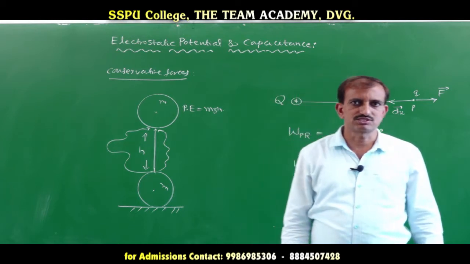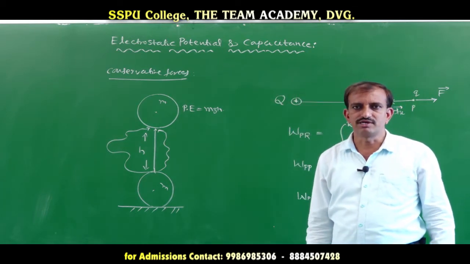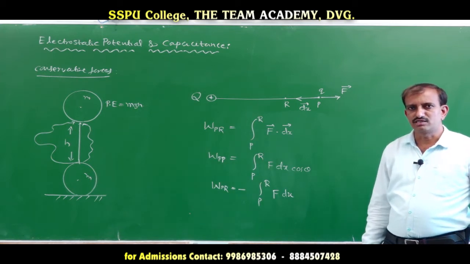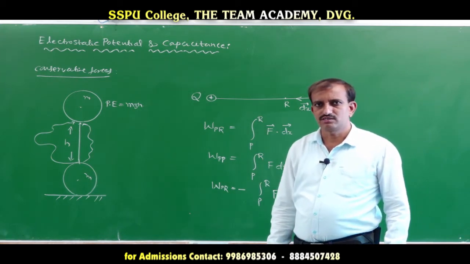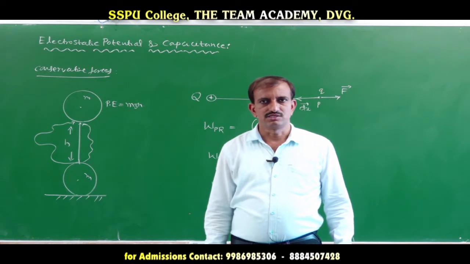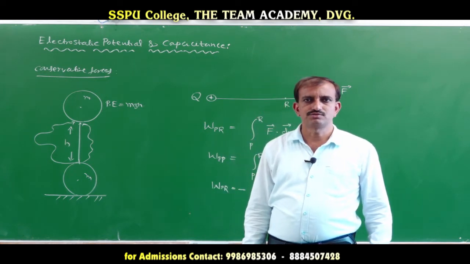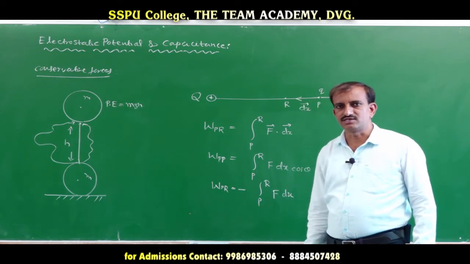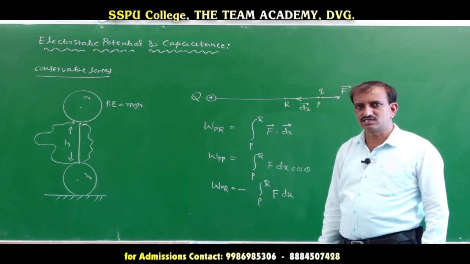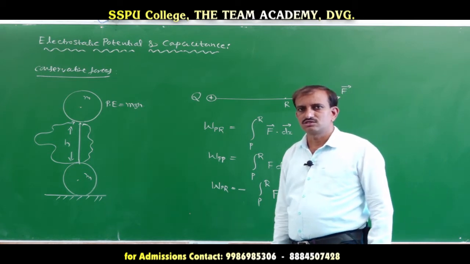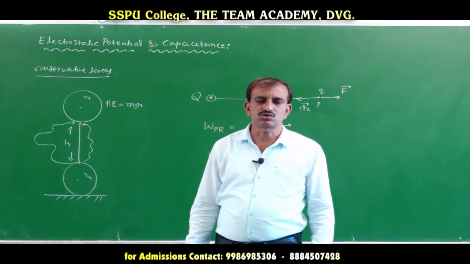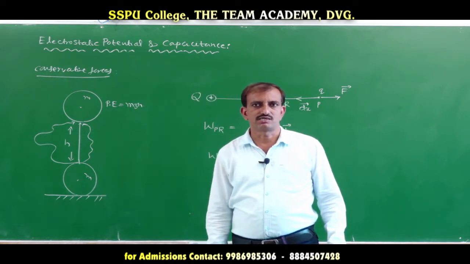Therefore, the potential energy at a point in an electric field is the amount of work done in bringing a charge from infinity to that point against the electrostatic force. This is called the electrostatic potential energy at a point.